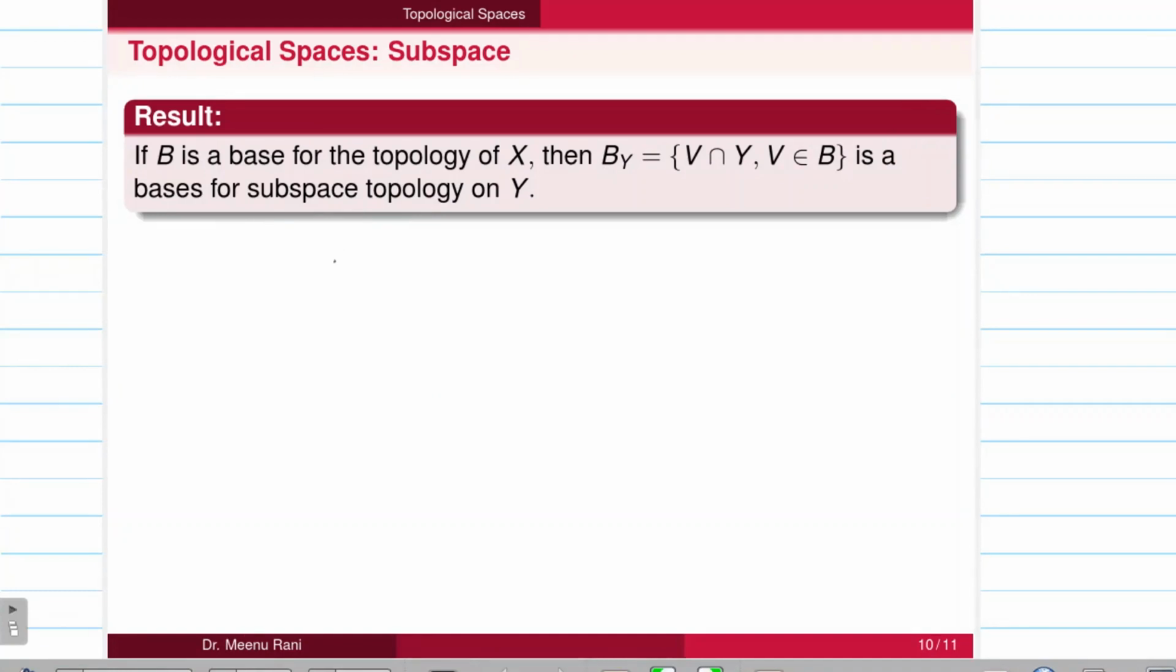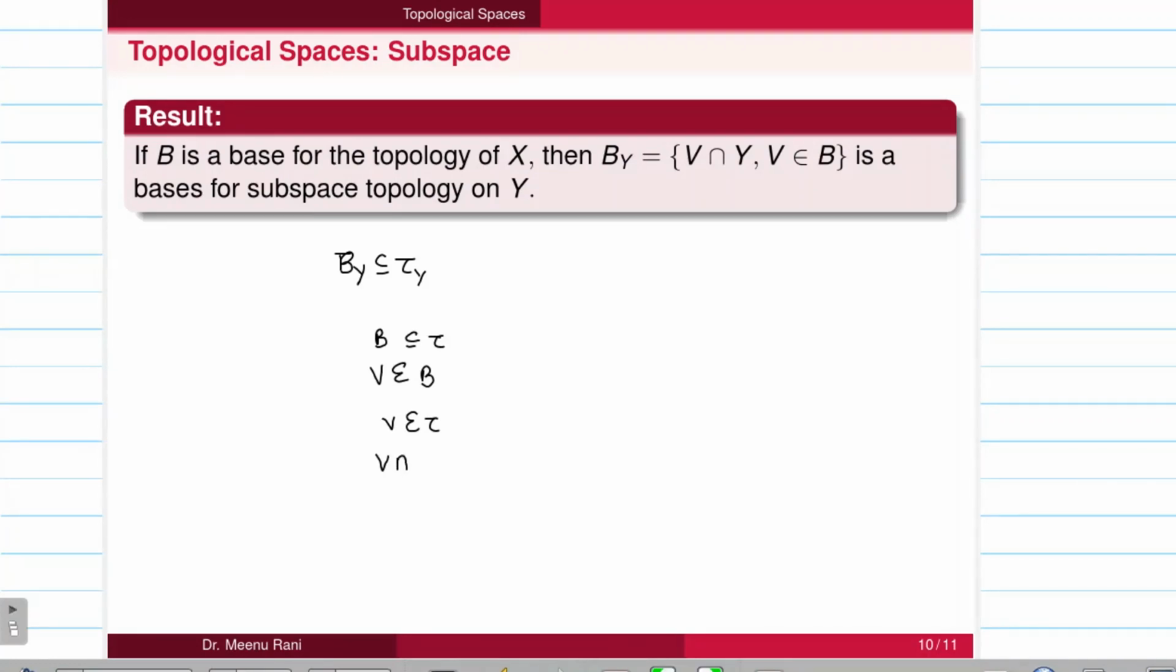From the definition of the base, we have to prove that B_Y is contained in tau Y, and every member of tau Y can be written as a union of some members of B_Y. For it, we know that B is a base for the topology, so B is contained in tau, where tau is the topology of X. Then let us take one member of B, which is V. So V belongs to tau also.